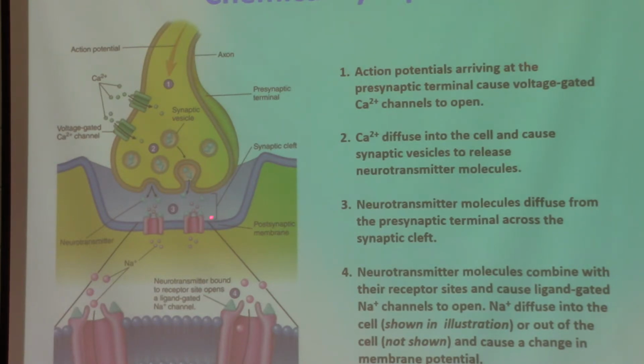The neurotransmitter binds to the receptor, and then this channel opens up. When this channel opens up, sodium from the outside goes inside the postsynaptic membrane, which are the cells. When sodium goes inside, what happens? It becomes more positively charged. When it becomes more positively charged in this cell, that means it becomes more depolarized. So the membrane has become depolarized.